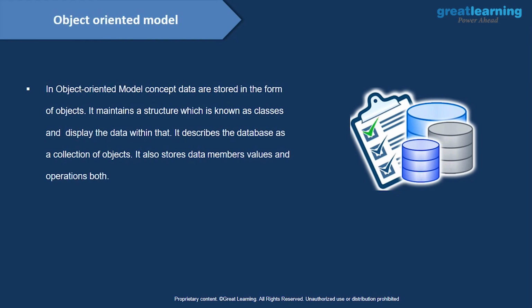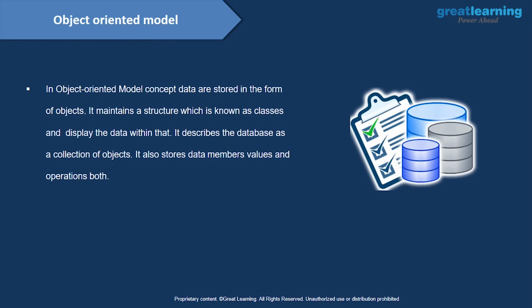Now we will have a look at the object-oriented model. I think you are quite familiar with object-oriented languages. So this type of database is also kind of like an object-oriented language, right? In the object-oriented model, data are stored in the form of objects. In OOPs, the main concept we know is objects.